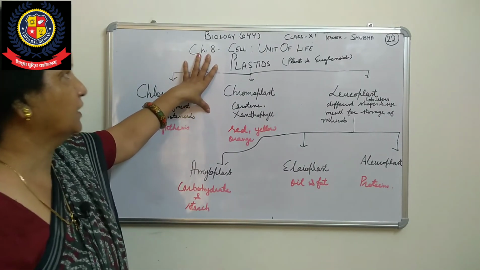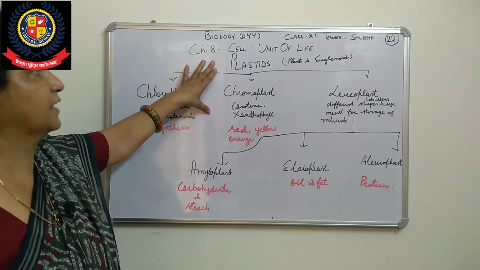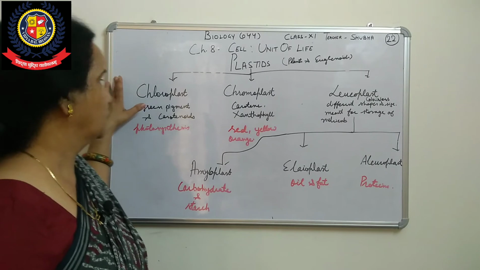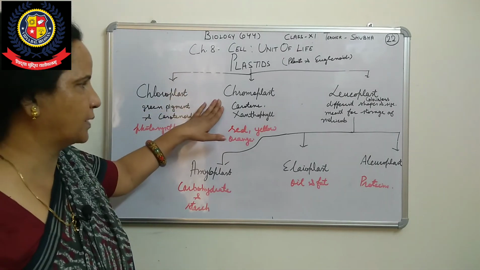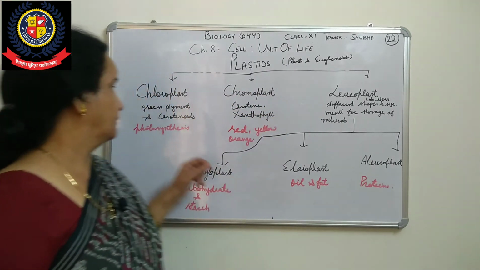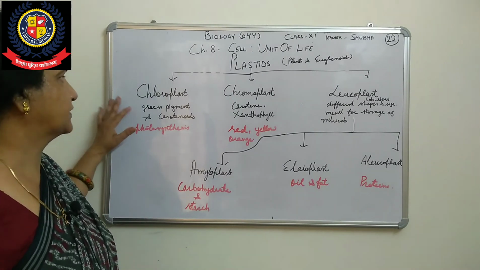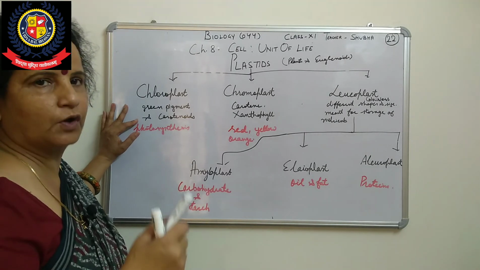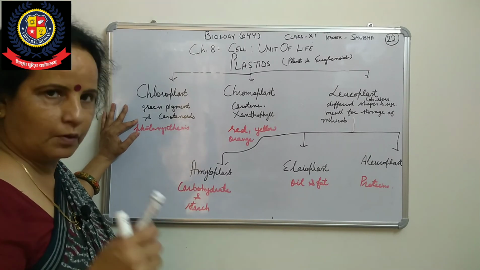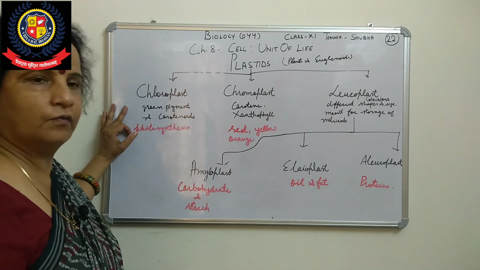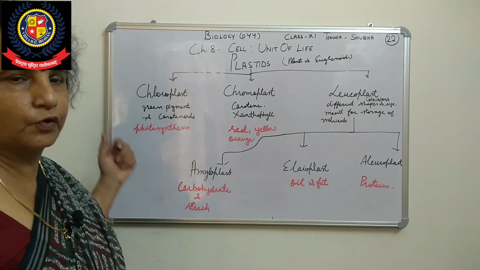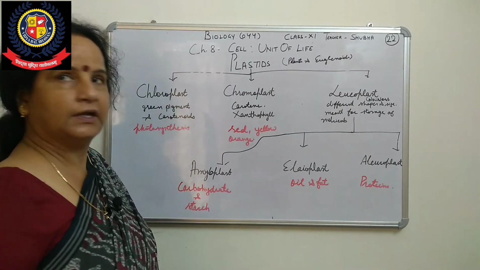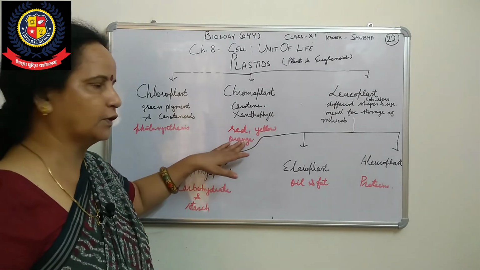So this is the classification of plastids. Plastids are a unique feature of plant cells, and these are present in euglenoids also. They have three types: chloroplast, chromoplast and leucoplast. Chloroplasts have green color pigment and some carotenoids, which help in trapping solar energy in the form of photons and passing it on for photosynthesis. Chromoplasts have carotene and xanthophyll, giving different colors: red, yellow and orange.